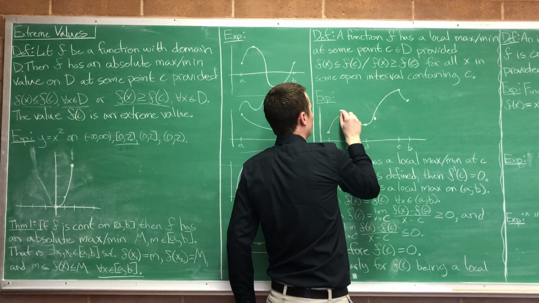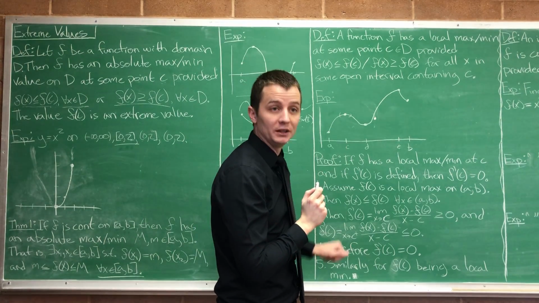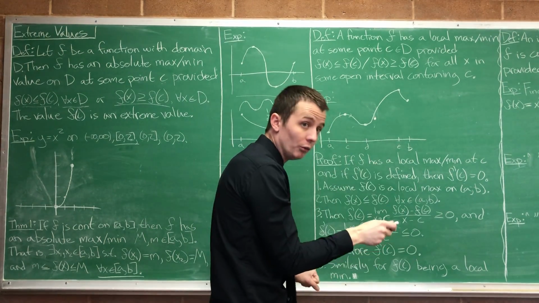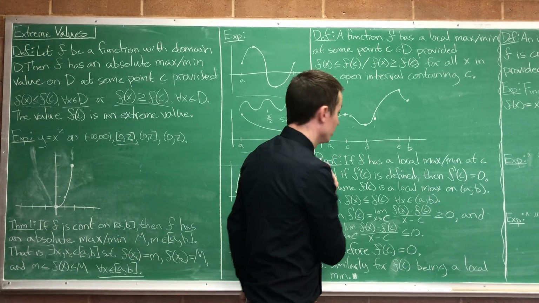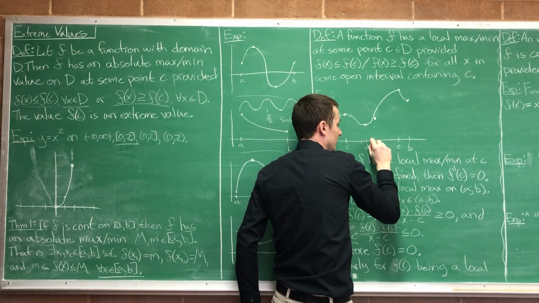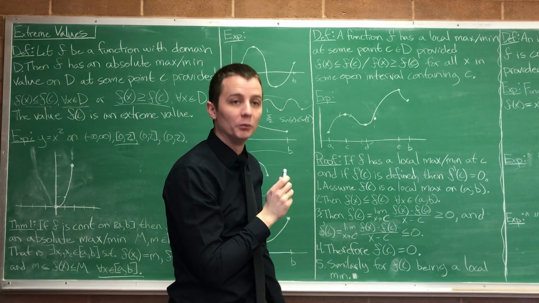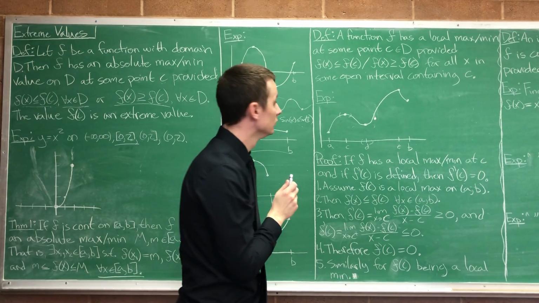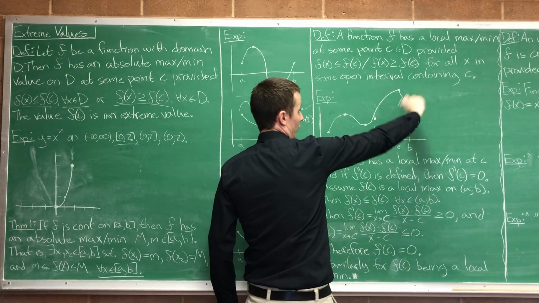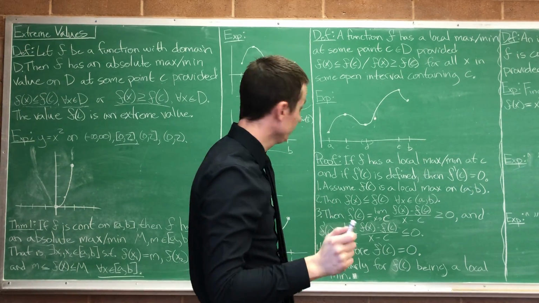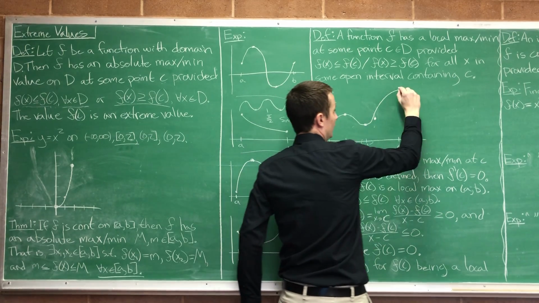If there's any open interval I can pick around that point such that that point is a max on that open interval, if there exists any open interval where that's the case, it's a local max. Similarly, if there exists any open interval containing this point d such that d acts as a min, it's a local min. So you could have thousands of them? You could have thousands of them, but not on this. On this, your only local max and local mins are right here, here, here, here, and here.